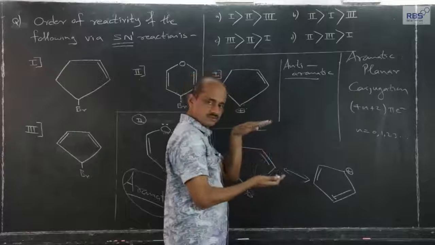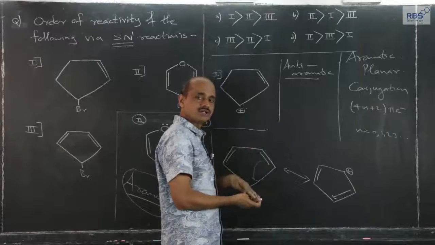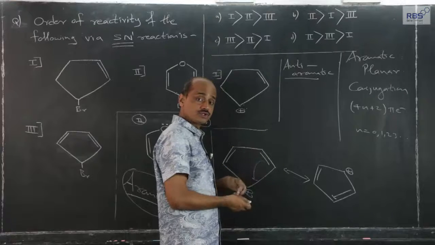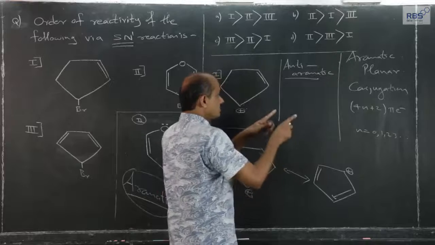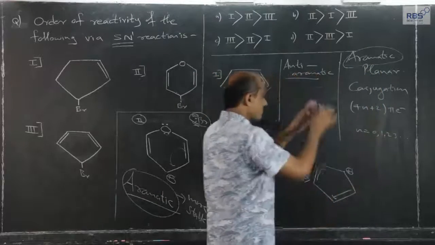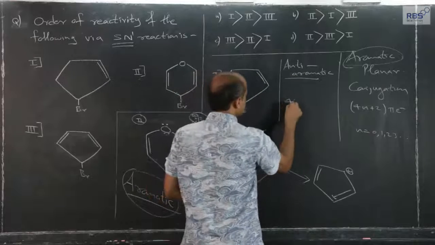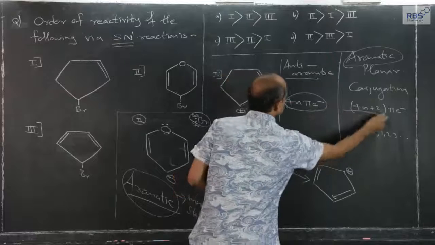The conditions for a species, it can be a molecule, it can be a positively charged ion or negatively charged ion. Whatever we have seen for aromatic, all the factors are the same except 4n pi electrons instead of 4n plus 2.